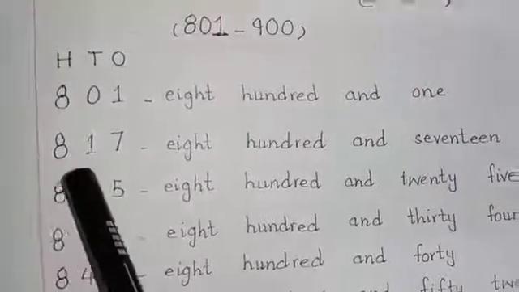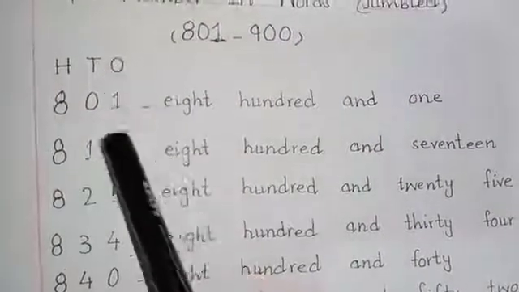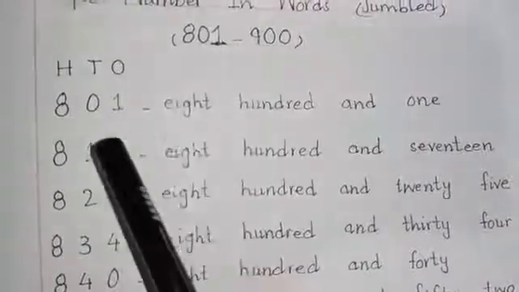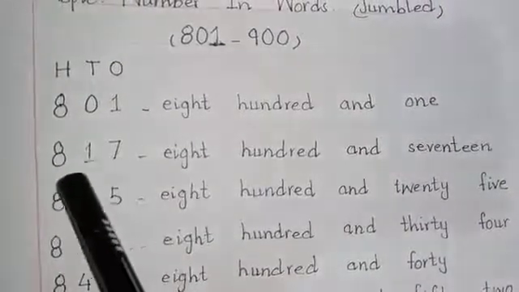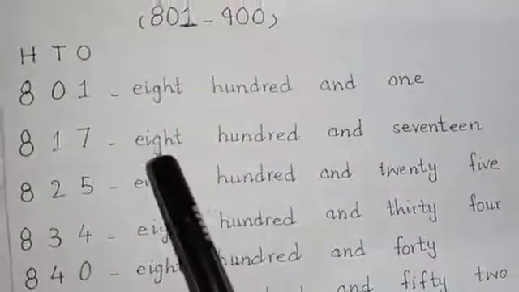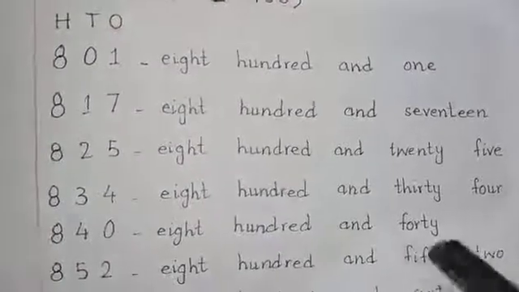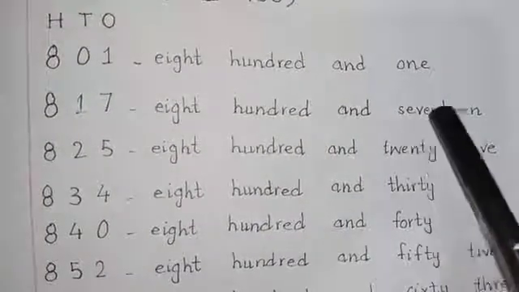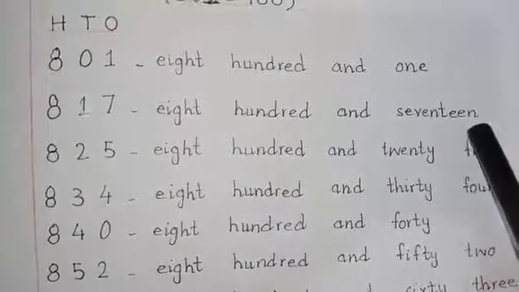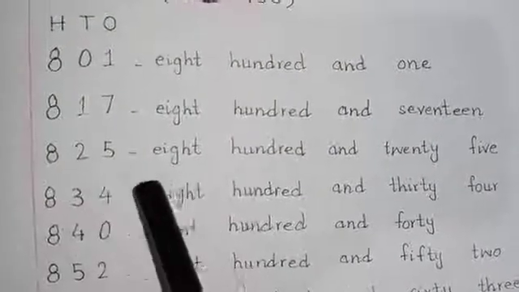Next is 817. 1 is in the tens column and 7 is in the ones column. So it becomes 17. 817. Now write it in words. 817. Students, revise 17. S-E-V-E-N-T-E-E-N, seventeen. It's 17.